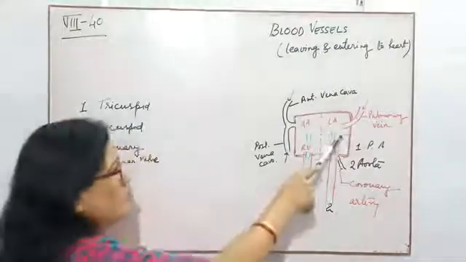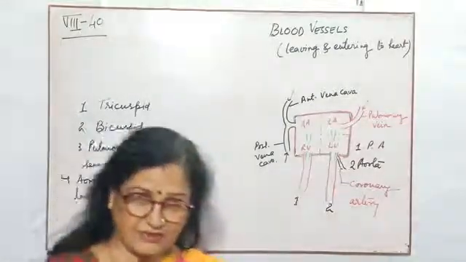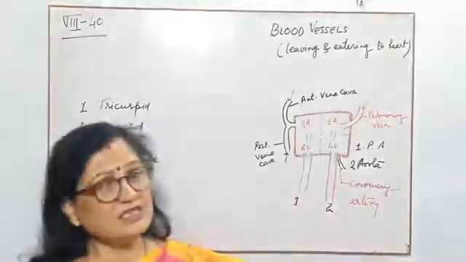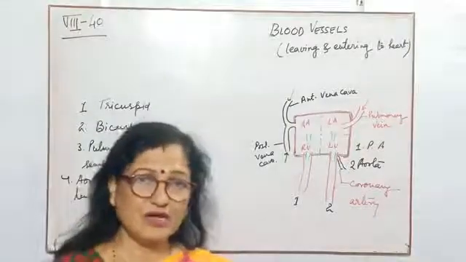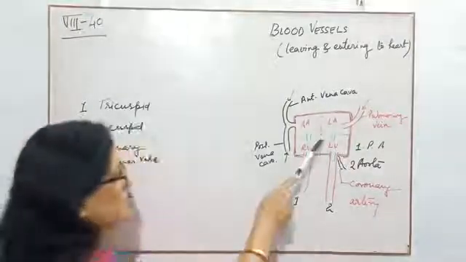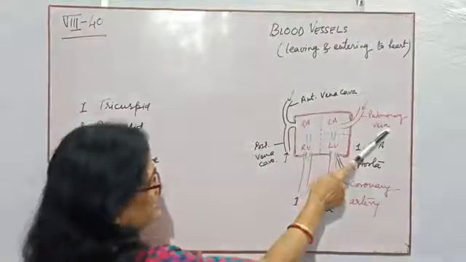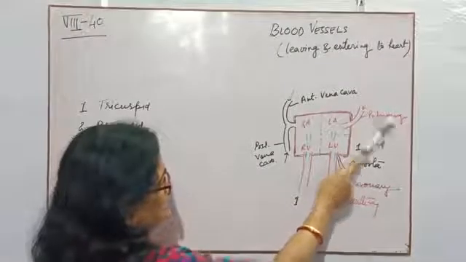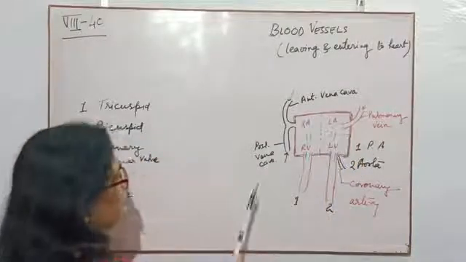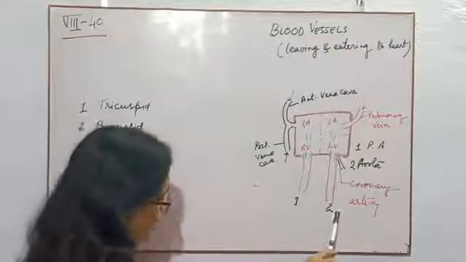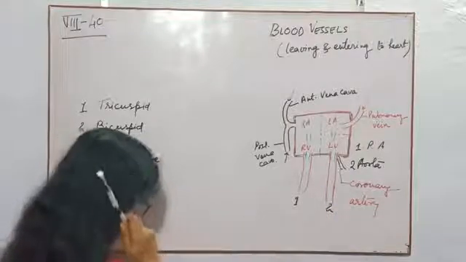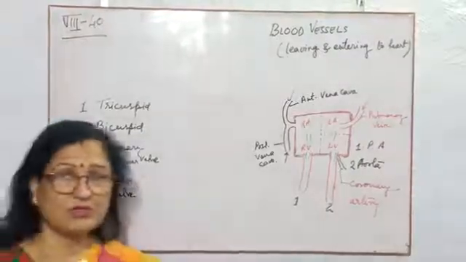So auricle will always be collecting blood and ventricle will always be pumping the blood to the organ. So left auricle will collect the pure blood through the pulmonary vein. Now children, come to here. When the aorta will distribute all the